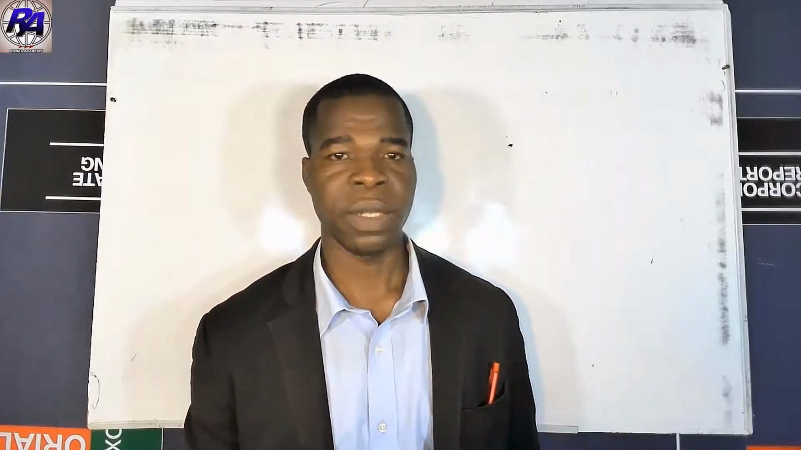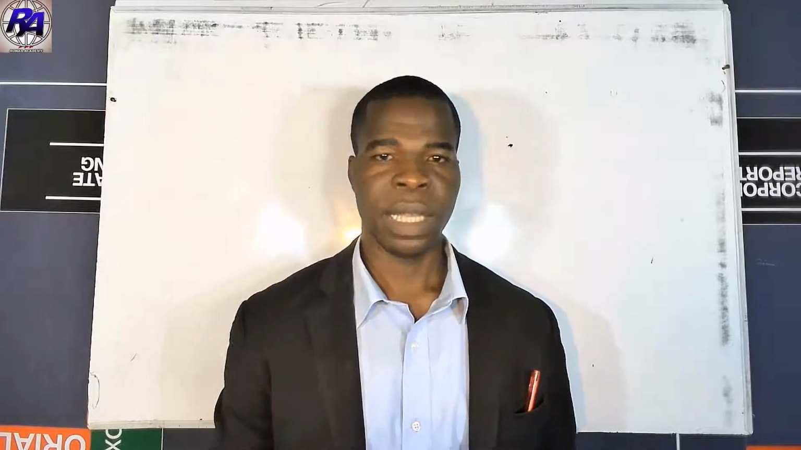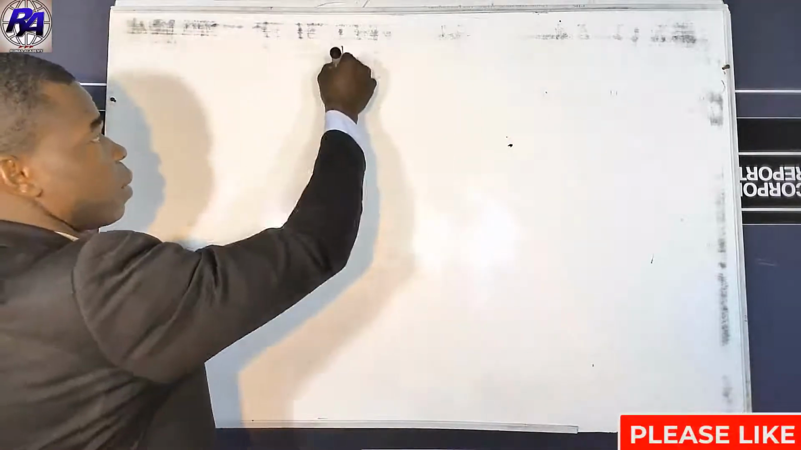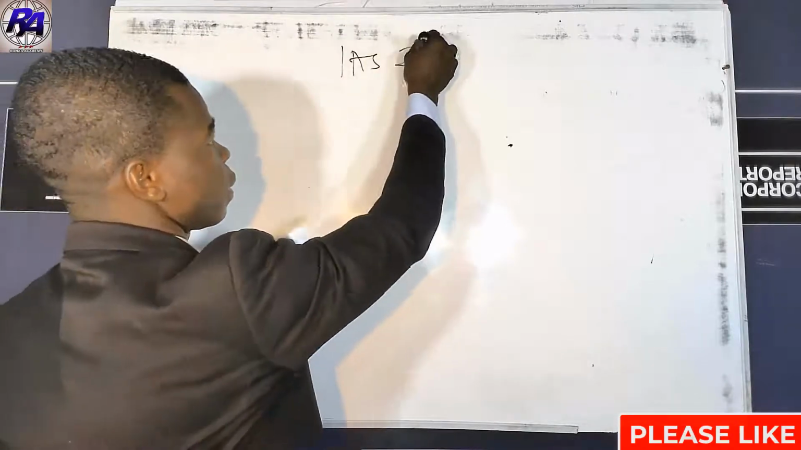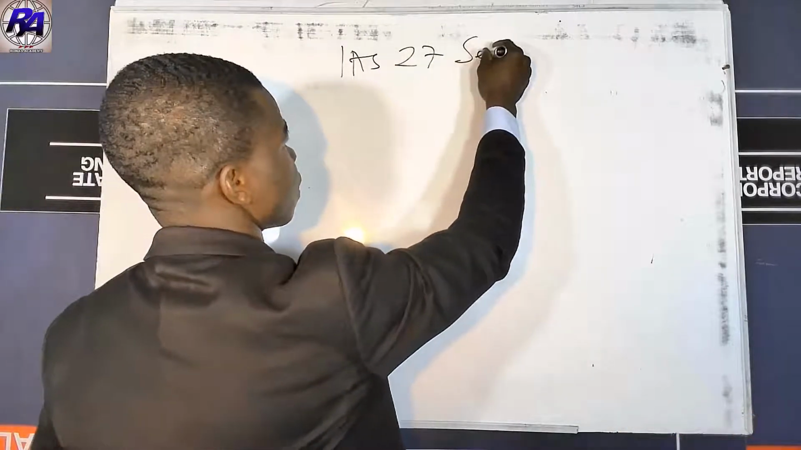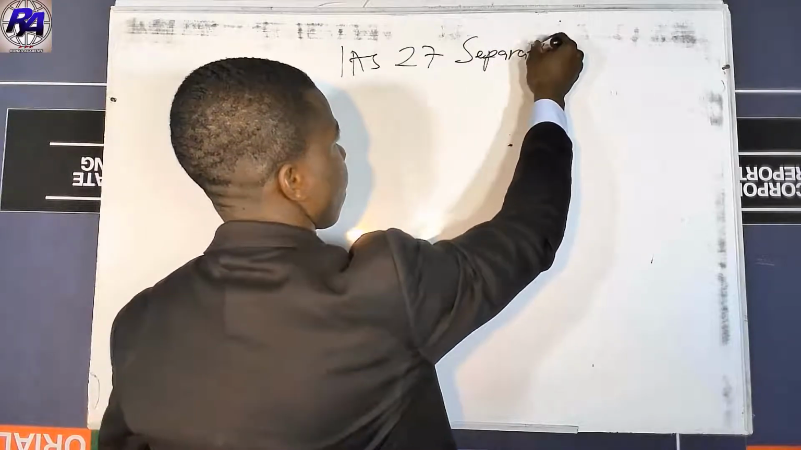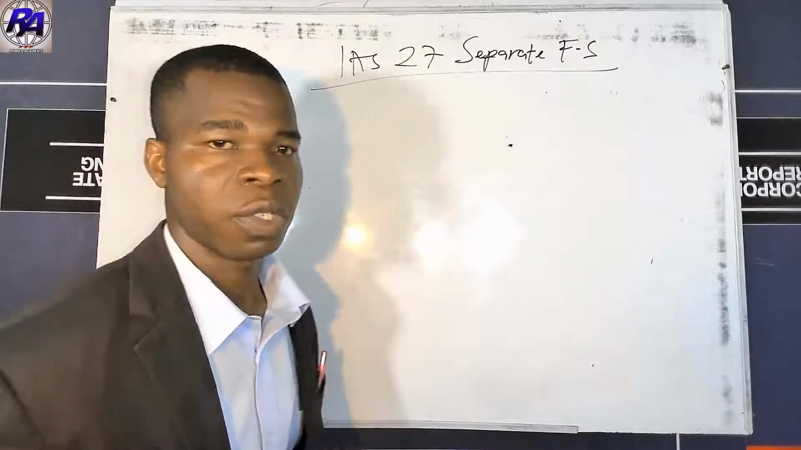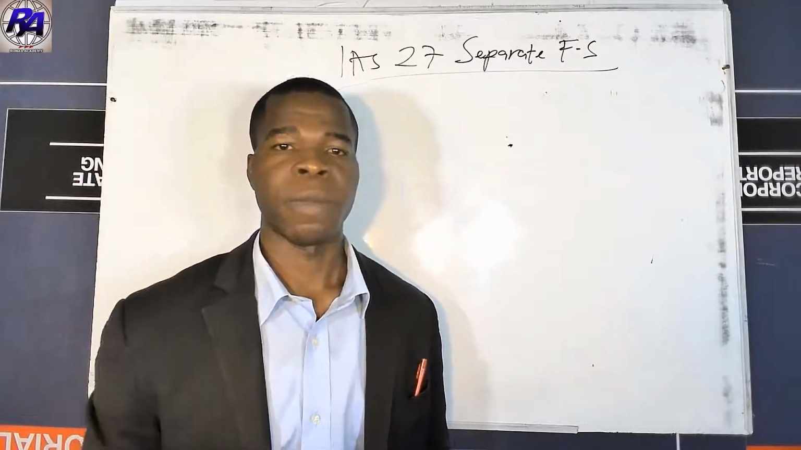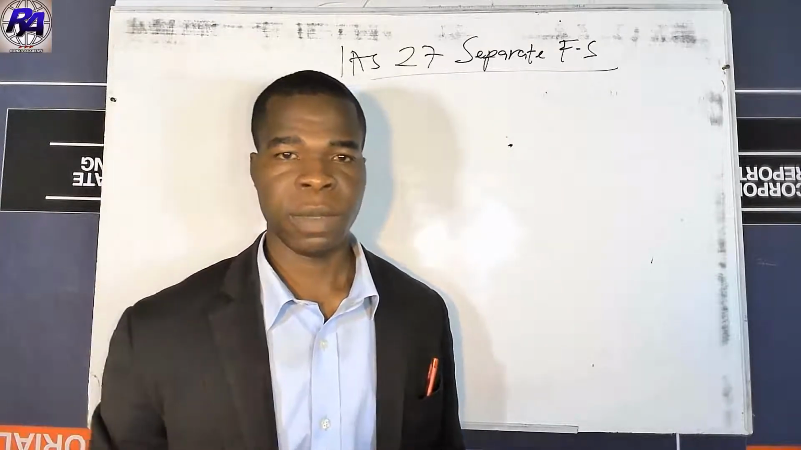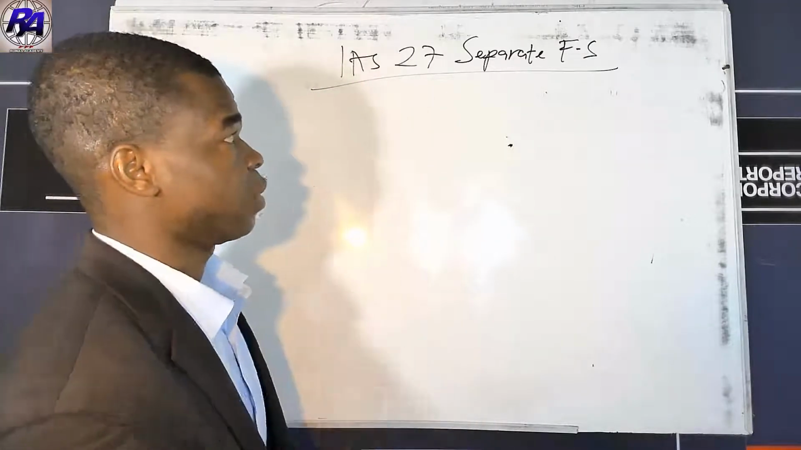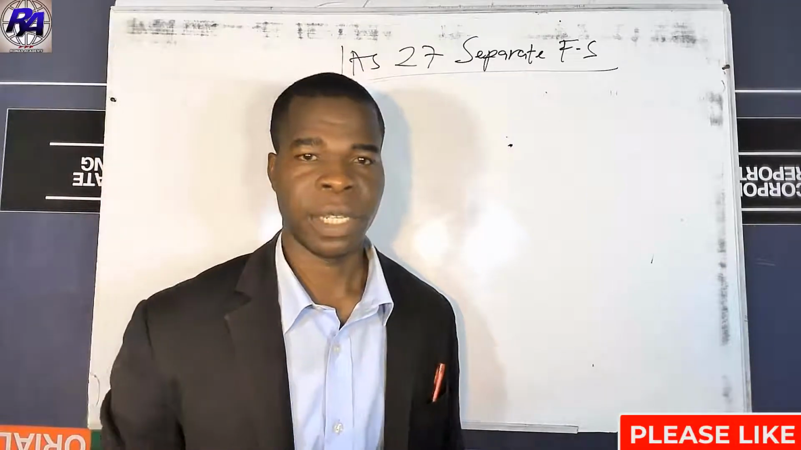So in this lesson, we are going to look at IAS 27, that is separate financial statements. That is basically what we are going to look at in this lesson. Consolidated financial statement is governed by 6 standards, and one of the standards is IAS 27, separate financial statements.